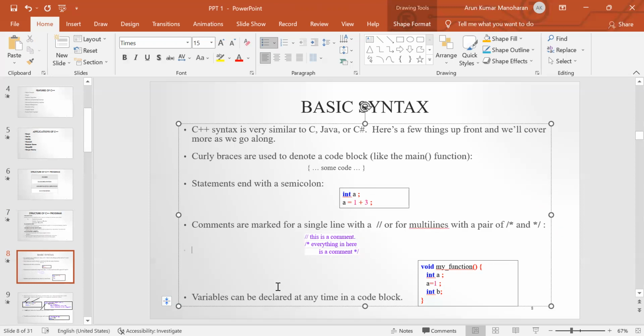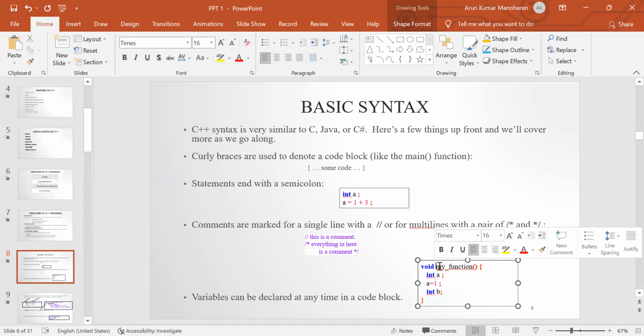Variables can be declared at any time in the code block. Whereas in C language, first you have to declare a variable, after the open curly brace, and then we can assign some values to that variable and perform some process. Whereas in C++, before using that variable, you can declare it anywhere in that code block. Here in this void my function, we have declared one variable a, and then we have initialized some value for this variable a,